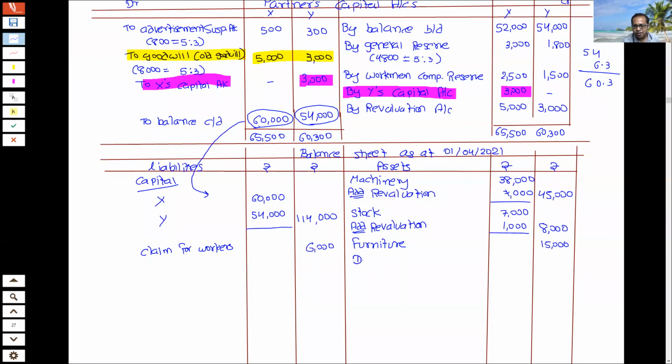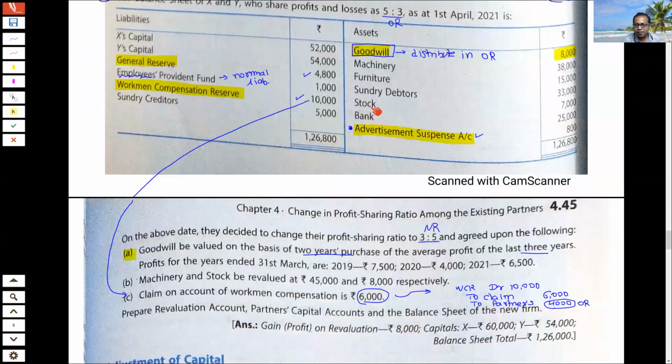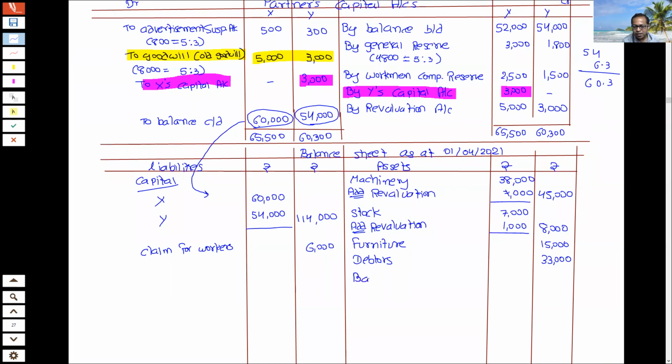So write as it is. Debtors 33,000. Then stock already written, bank 25,000, write as it is. Bank 25,000.